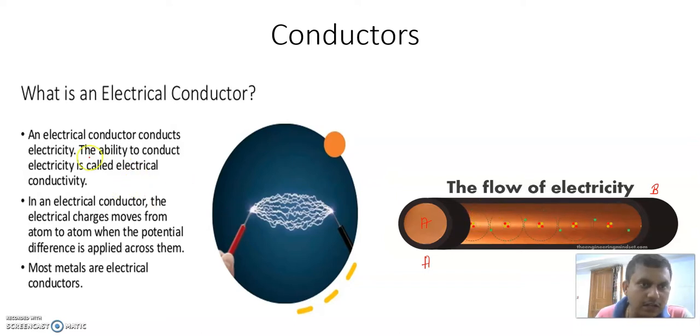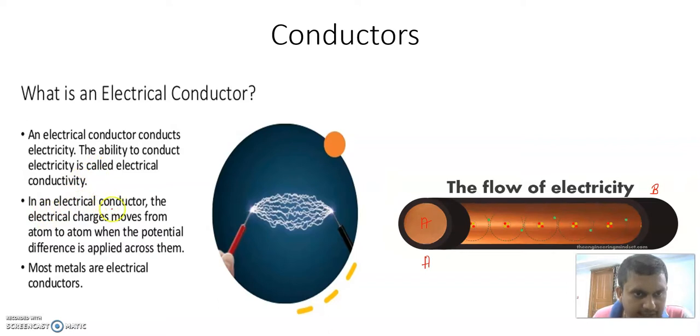So this is the definition of an electrical conductor. An electrical conductor conducts electricity. The ability to conduct electricity is called electrical conductivity. Conductivity is the property of the conductor by which it supports the flow of electrons or flow of current. It is just the reciprocal of resistivity. Resistivity is the property of the matter by which it opposes the flow of current. Similarly, conductivity is the property of the material by which it provides the flow of current.